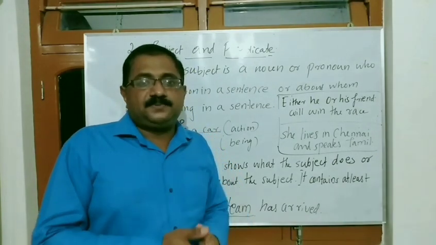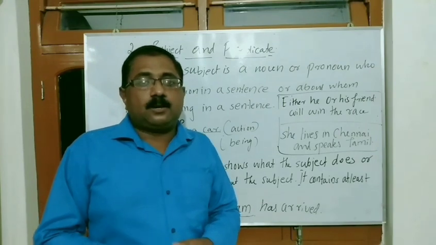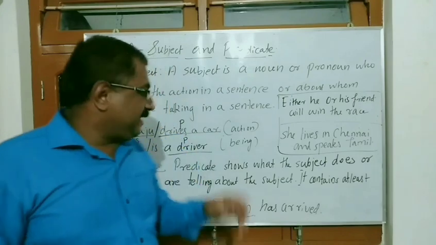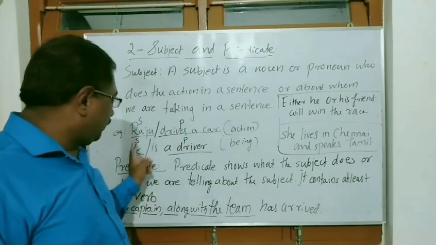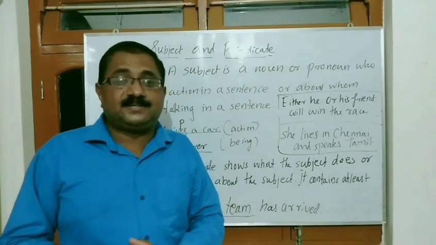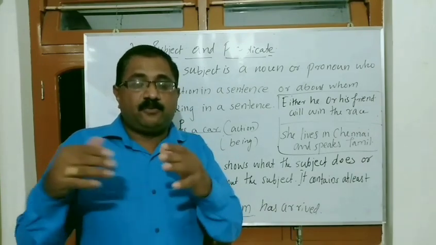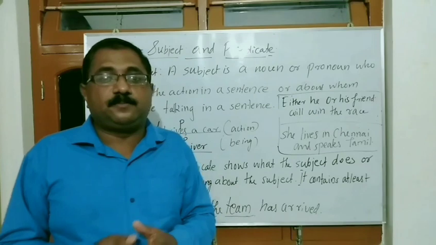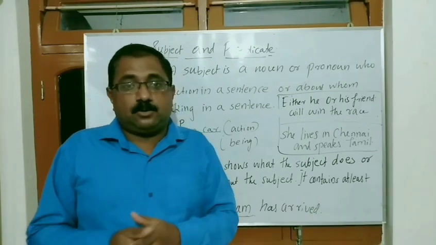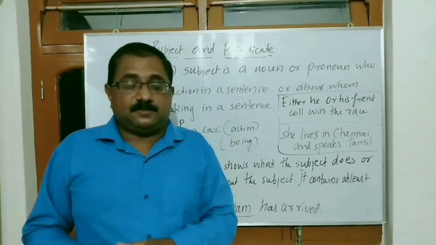Now kinds of subject. That means normally in sentences we can find only one subject like Raju or he. But in some sentences we can see more than one word used, or a group of words have been used in the place of a subject. So such subjects are called compound subjects.